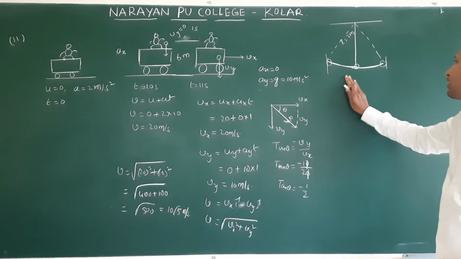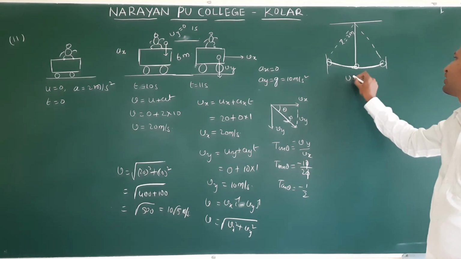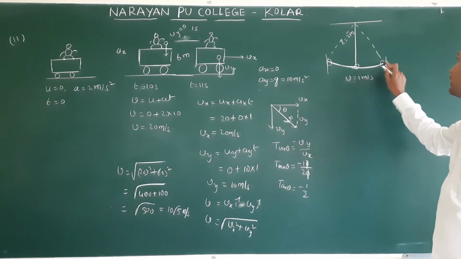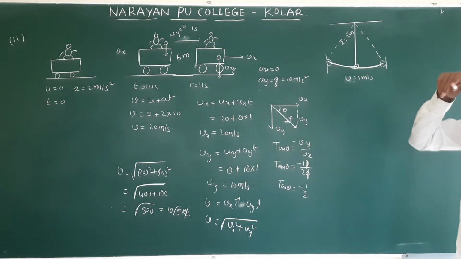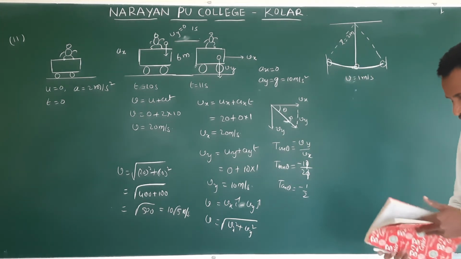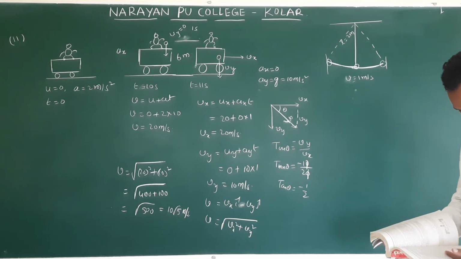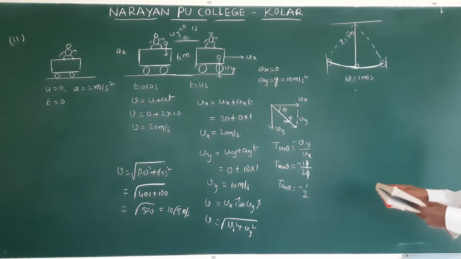1 meter per second square. At mean position, V is equal to 1 meter per second. These two are extreme positions, this position is the mean position. Now first, what did they do? They cut at extreme position and mean position.